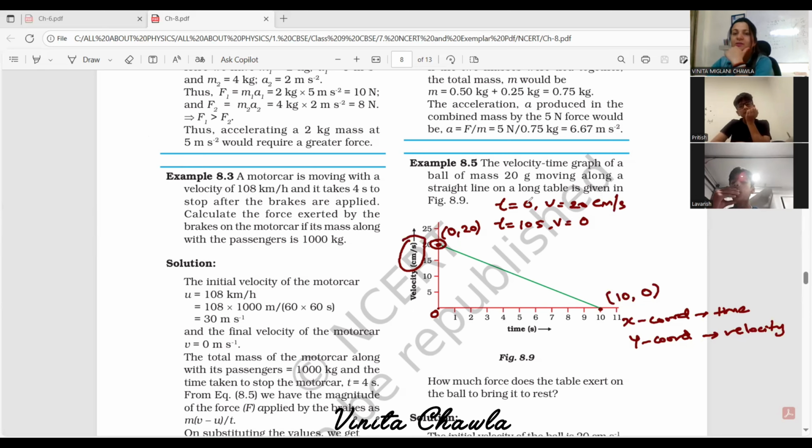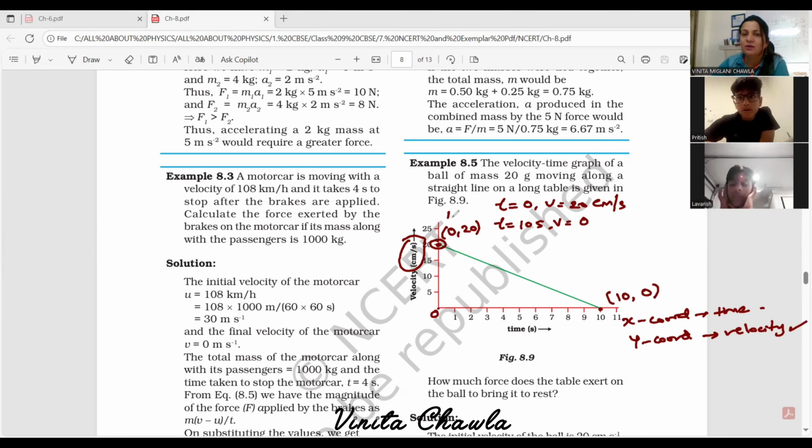Okay. So at time t is equal to 0, velocity is 20 centimeter per second. And at time t is equal to 10 seconds, velocity is 0. Right? So how do we write the coordinates? We write first x coordinate and then y coordinate. X coordinate gives time and y coordinate gives velocity. So these are the first coordinates that we have chosen.